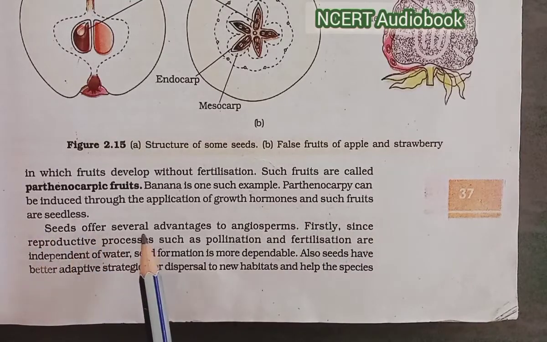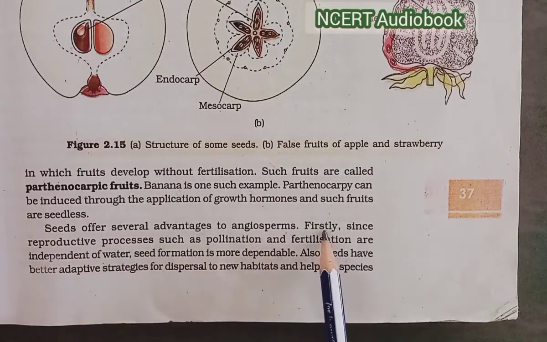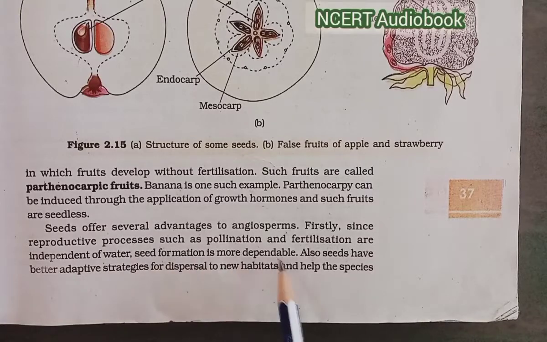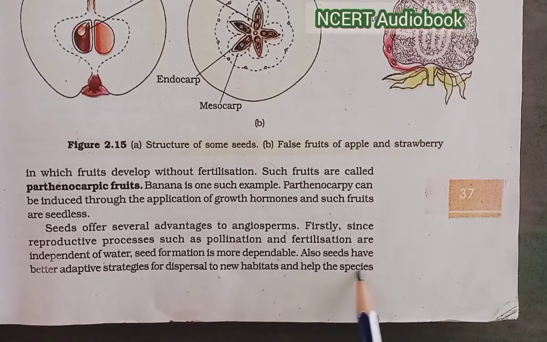Seeds offer several advantages to angiosperms. Firstly, since reproductive processes such as pollination and fertilization are independent of water, seed formation is more dependable. Also, seeds have better adaptive strategies for dispersal to new habitats and help in the species.